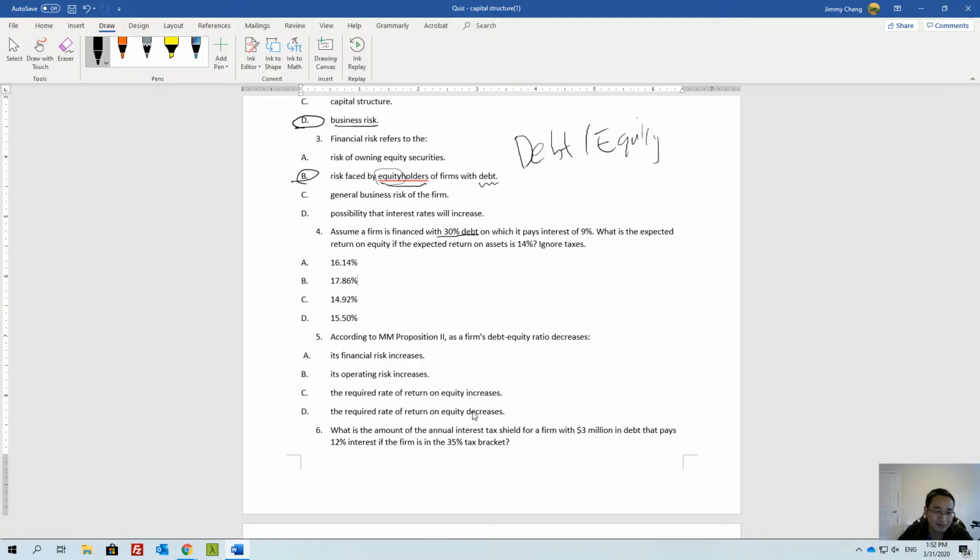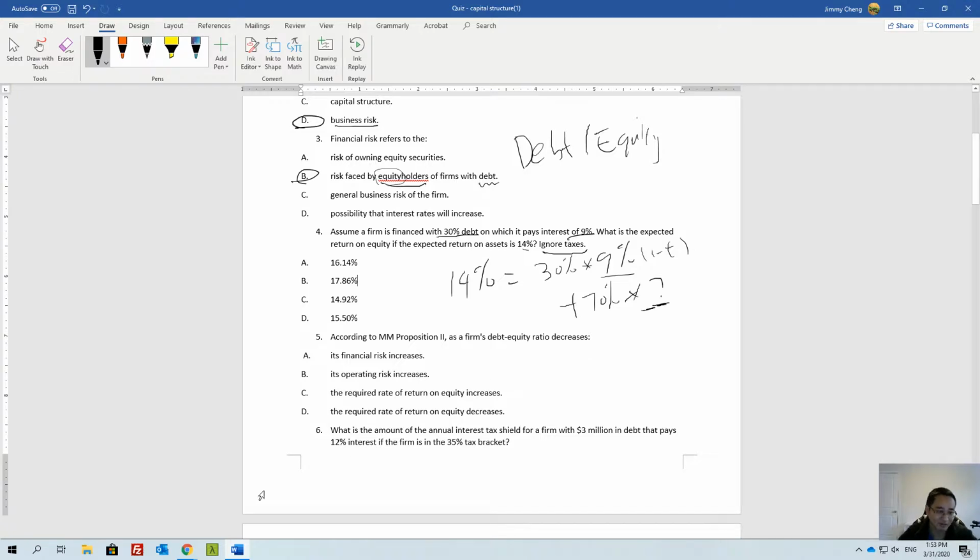Assume a company is 30% debt, which pays 9% interest, with its return on equity. If this is 14%, which means return on assets equals the proportion of debt, 30% times 9% plus 70% times this, right? Since we don't have the tax here, we have no tax rate. Otherwise, we have minus t here. So how do we calculate this cost of equity then?